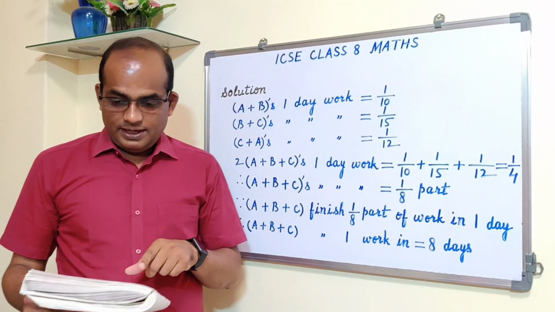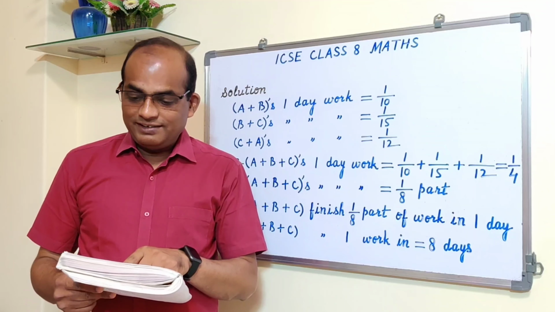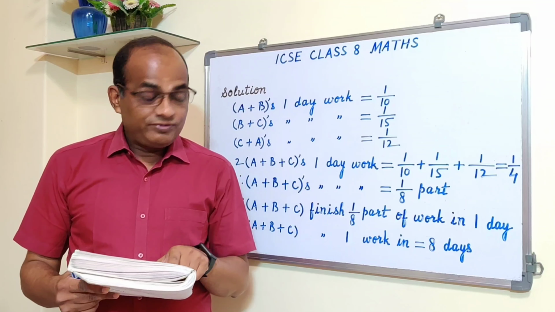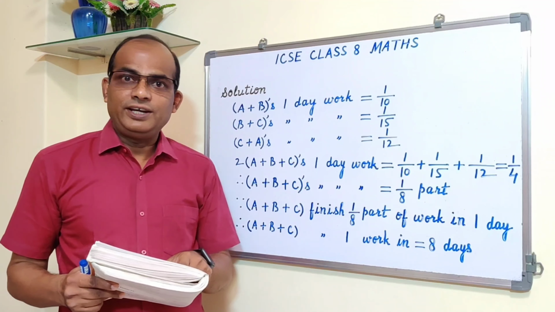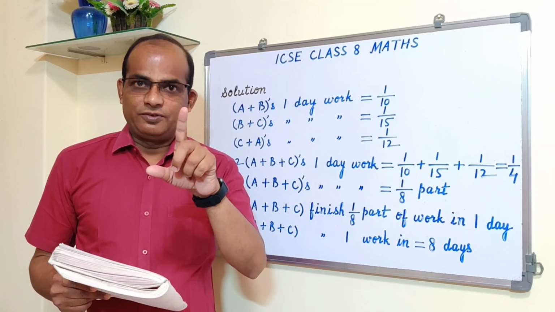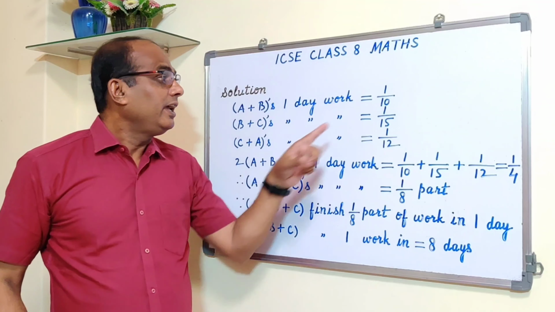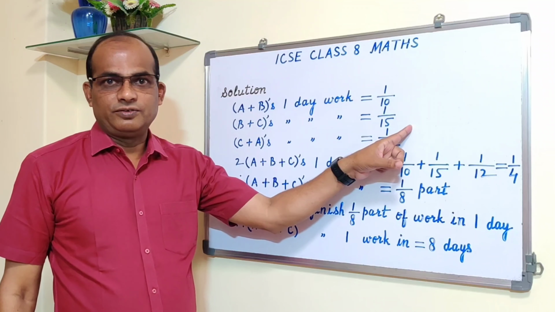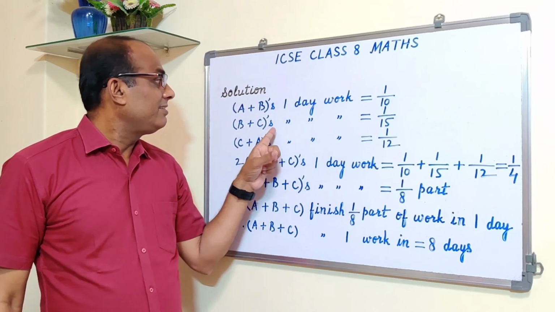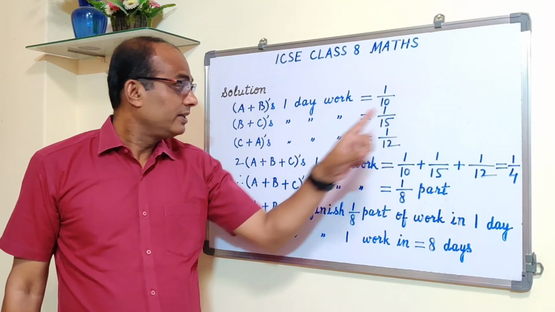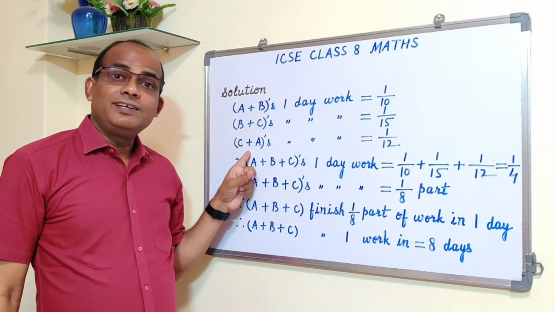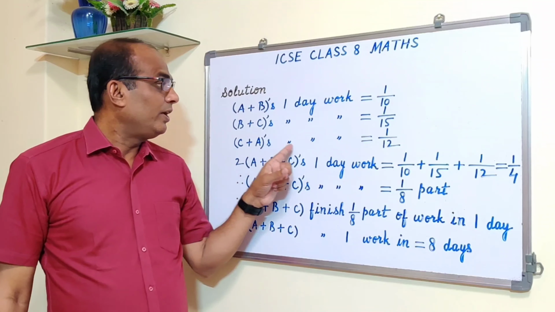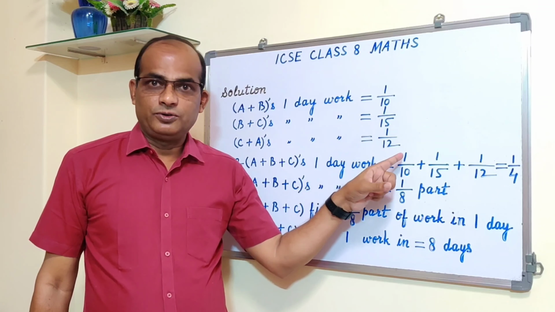Similarly, because it is said that B and C working together can do it in 15 days. In 15 days, one work, complete work. So in 1 day, 1 upon 15 part of the work. So B plus C's 1 day work is equal to 1 upon 15. You may write down 1 upon 15 part of the work. Similarly, C plus A's 1 day work is equal to 1 upon 12.